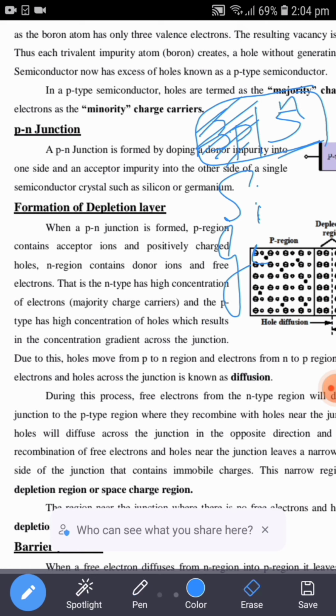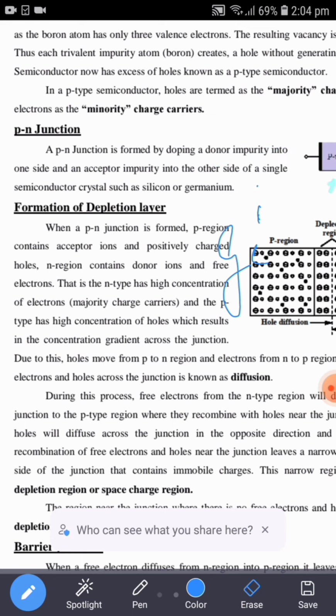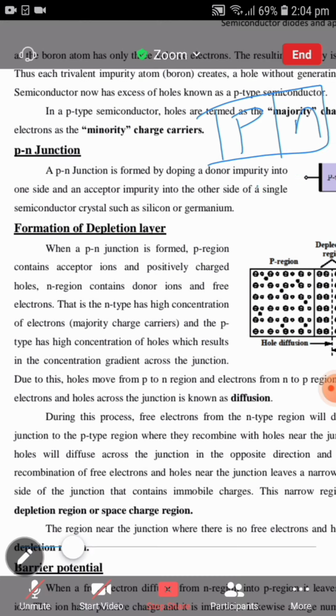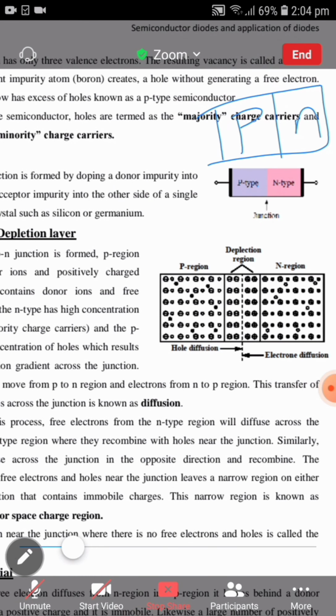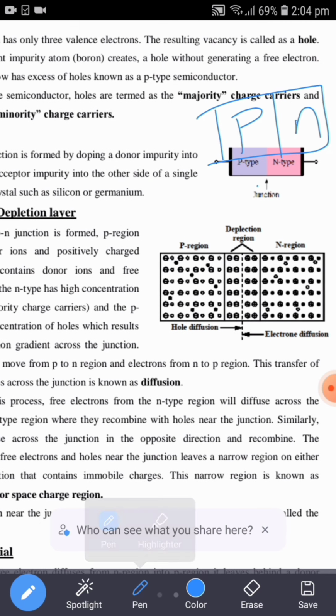So they are going to take a semiconductor crystal either of silicon or germanium, and on one side they are going to add trivalent impurity atom, on the other side they are going to add pentavalent impurity atom. Like this, they are going to get a PN junction. This is what is called as junction. That is, the layer which separates the P type and the N type itself is called as the junction. Here you can easily see the diagram. Here this is the PN junction.